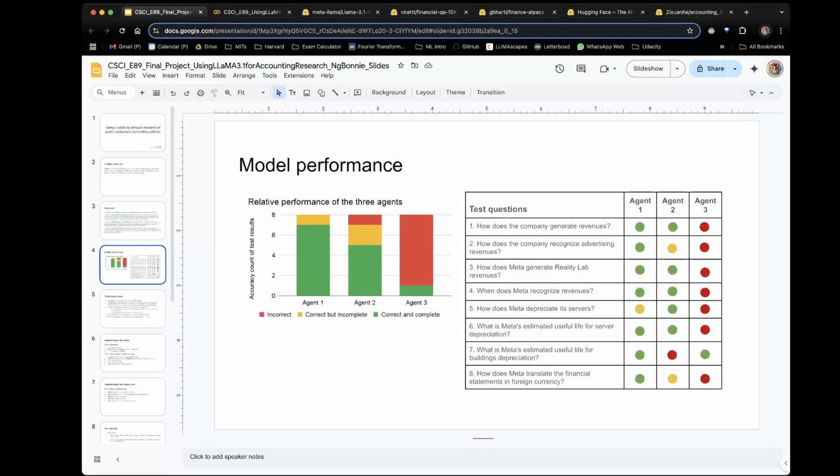And here are the results. Agent 1 and 2, which are trained on finance Q&A datasets, got most of the test questions correctly. Agent 3 is trained on unstructured accounting texts and performed rather poorly.